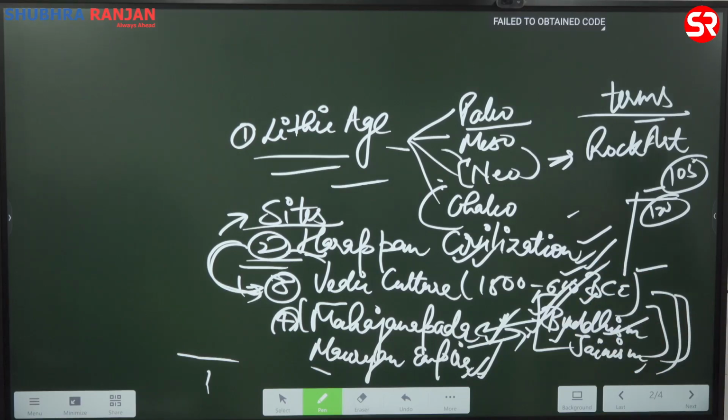Okay. Then what happened? They started saying that you people did not have a cultural base. Why were they saying that? Because do you know what a freestanding statue is? If we make a statue which is freestanding, which does not need support, that is a freestanding statue.